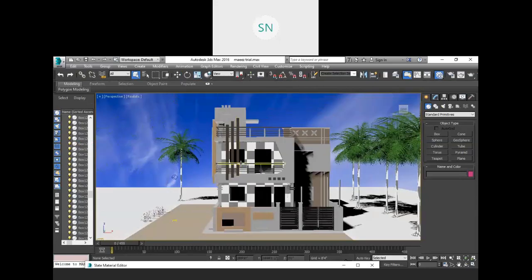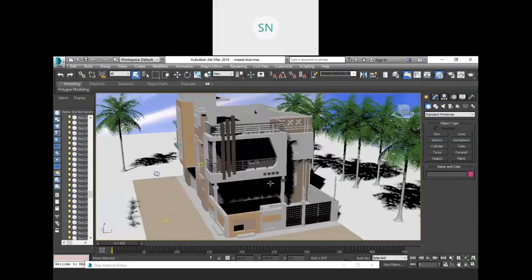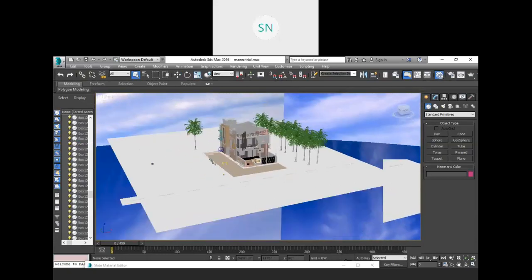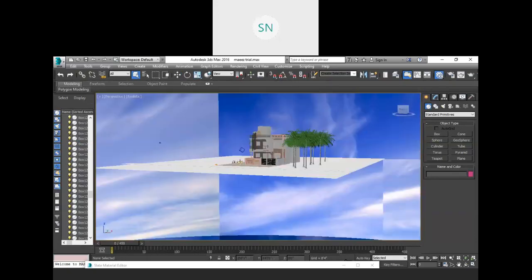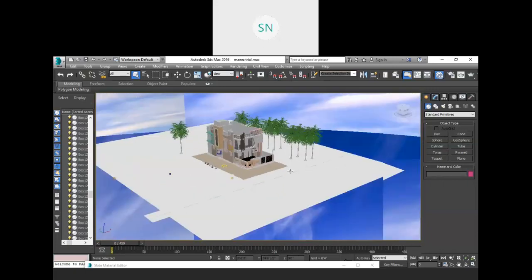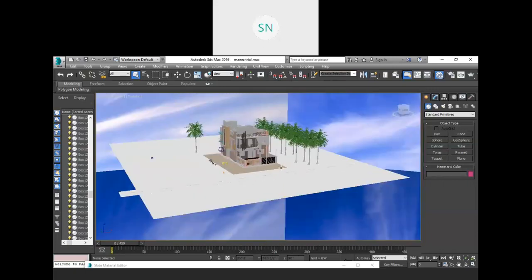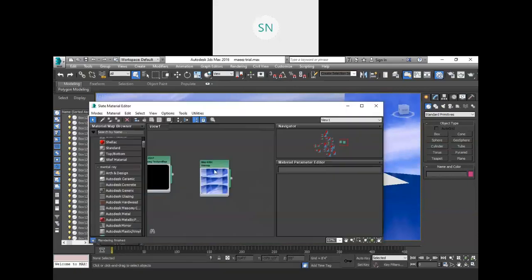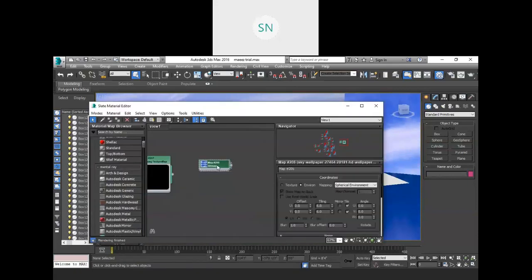So here we have a model, right, with a background sky effect. That sky I have scaled up. So if you want to scale it down, you can. It is from the material. Here it is, that map we have. So I'm going to scale it down to 2 and 2.